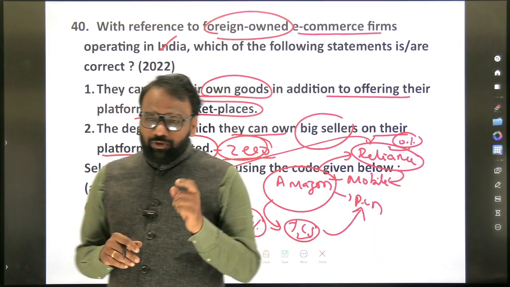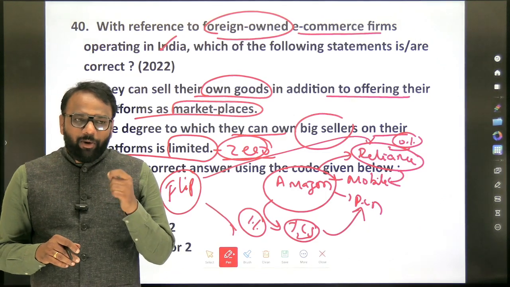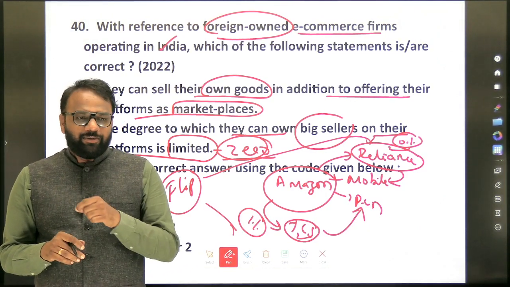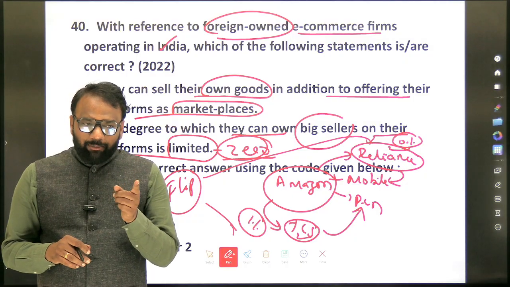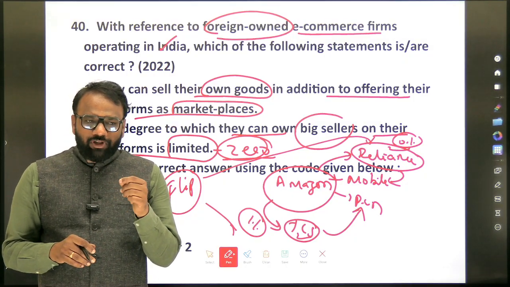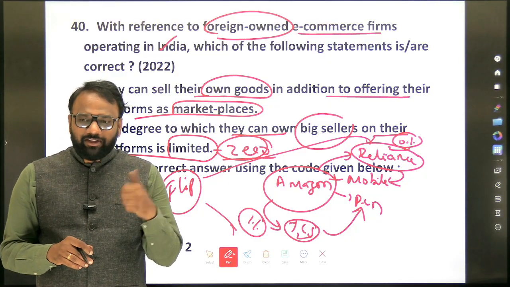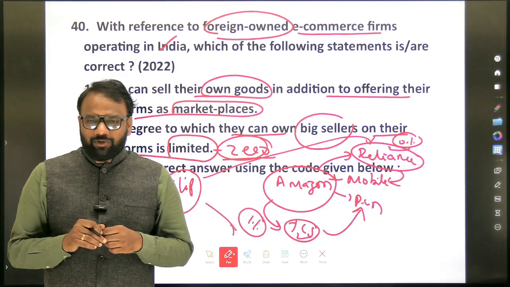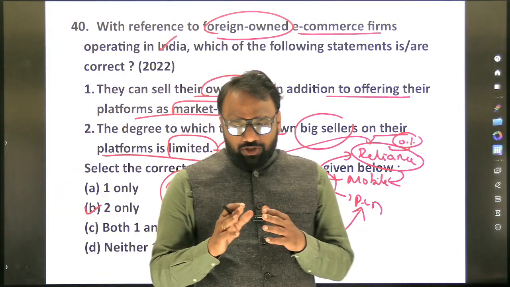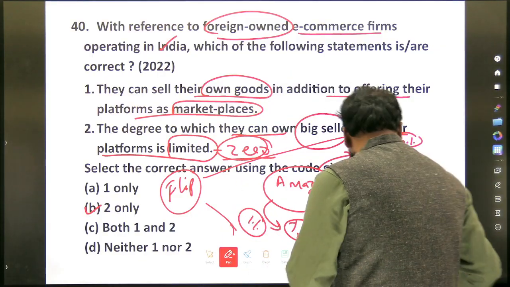Okay, but an important question, because here they are focused only on foreign owned e-commerce firms. Now our objective is to find out whether the same applies to Indian owned e-commerce firms as well, because Indians can operate both the marketplace model as well as the inventory model. When it comes to this aspect, we have to cross verify through multiple sources, but a very valid question. So based on this question, we need to prepare from these different perspectives.